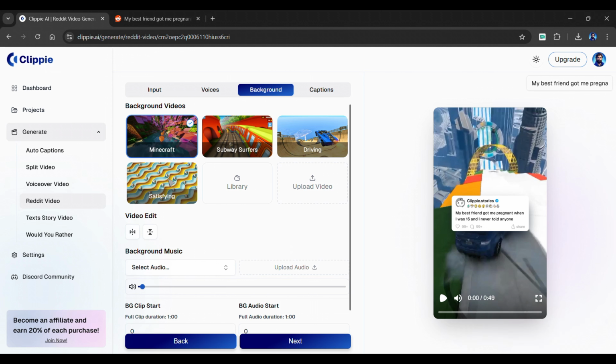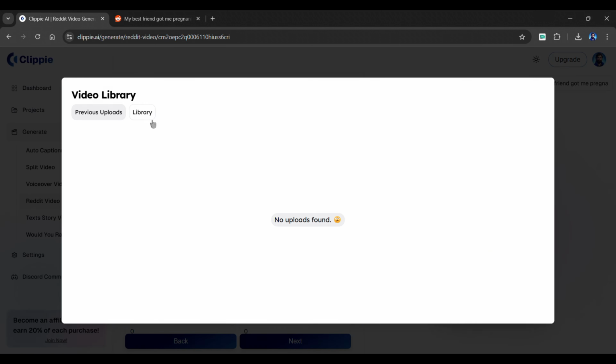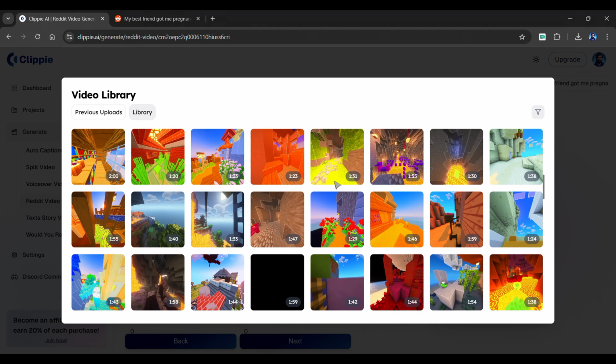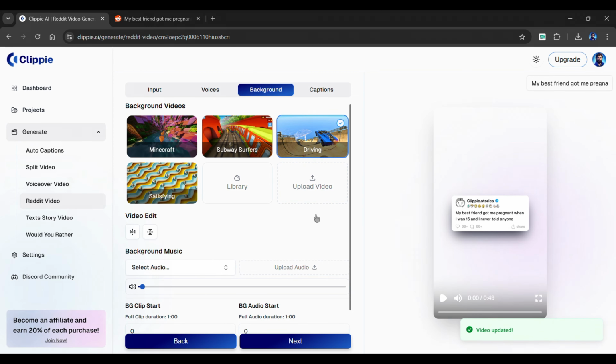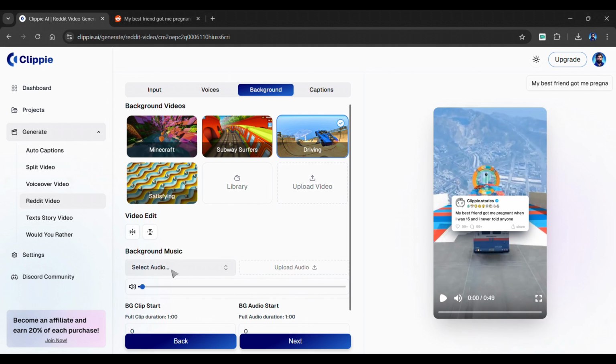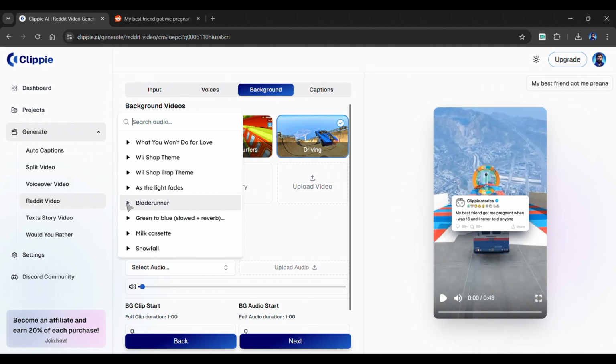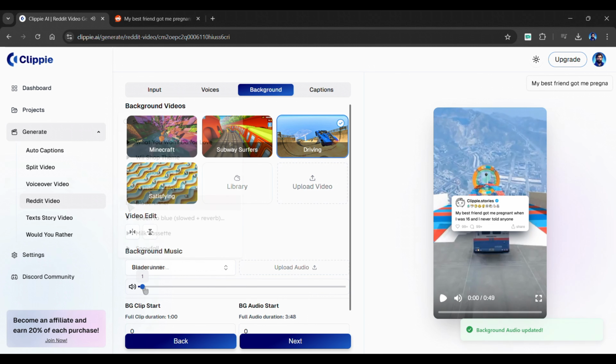You can choose one of the provided backgrounds or upload your own. Click Library and navigate to Library. Here you can select a specific video from a wide variety. As of now, I'm going with driving. You can select background music from the options provided below. Clicking the play button allows you to preview a voice. The following slider is used to adjust the volume of the background music.